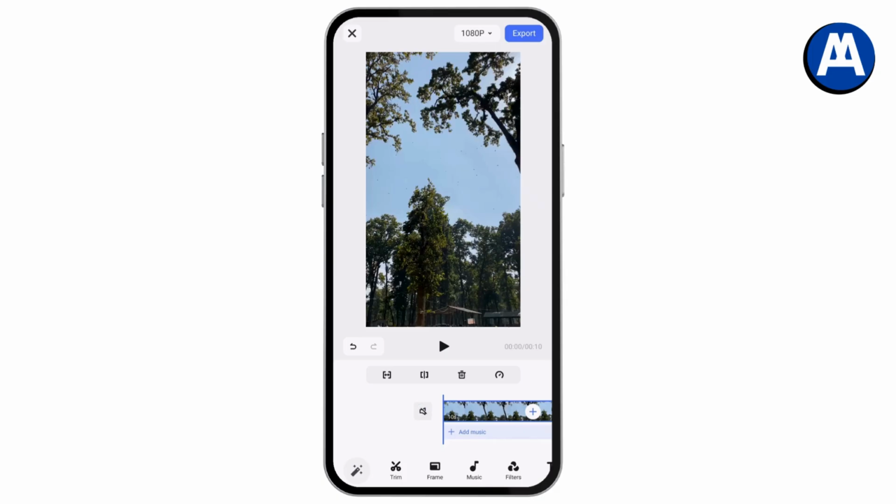Once you've muted, you need to go with export, which is on the top right, and it will be saved without sound. That's how you can remove sound from a video on an Android phone.